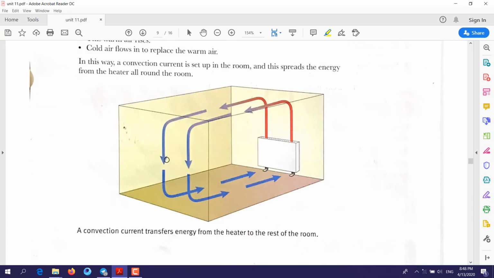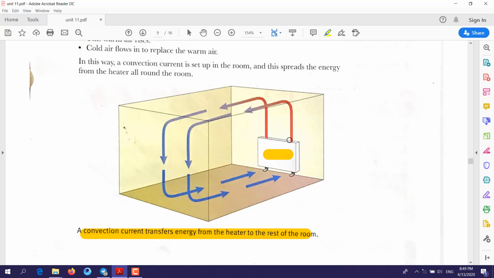Convection at home. An example of convection at home: some houses have a heater. Convection current transfers energy from the heater to the rest of the room. So what is happening here? The heater will give hot air.